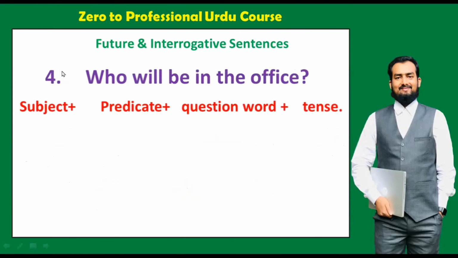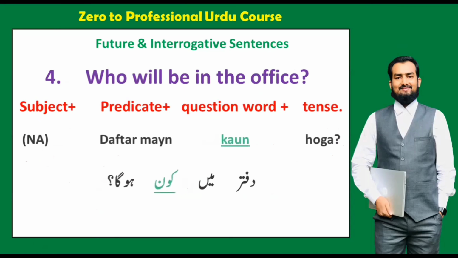And the next sentence is, who will be in the office? In this case we will say, दफ्तर में कौन होगा? Actually there is no subject, that is why we did not say it here. So दफ्तर में, being in the office, this is the predicate, and then question word kaun in the meaning of who, and hoga sign of tense. The word kaun has been used here in a general context, that is why we have used hoga.